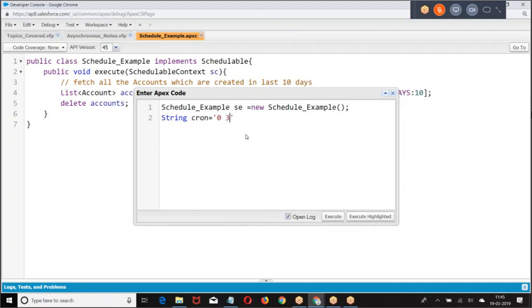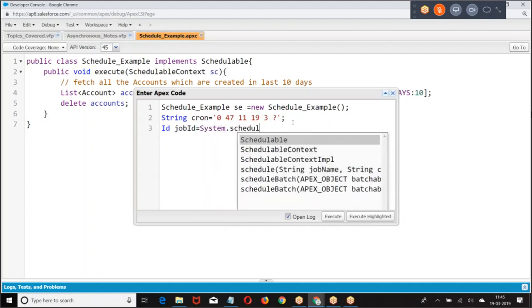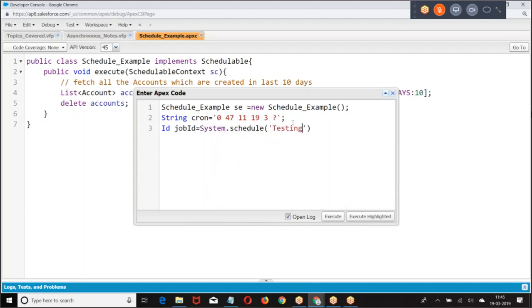Now 11:45, so I'll give 47, 11, then 19th of the month. Job ID, System.schedule, cron. What is the object name?